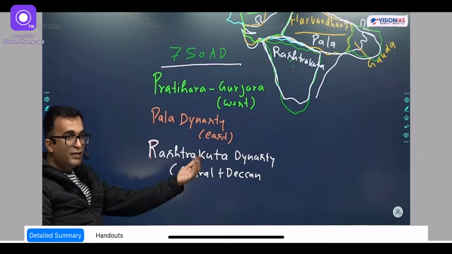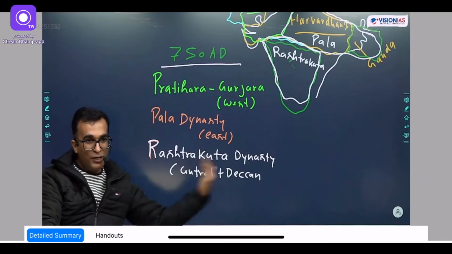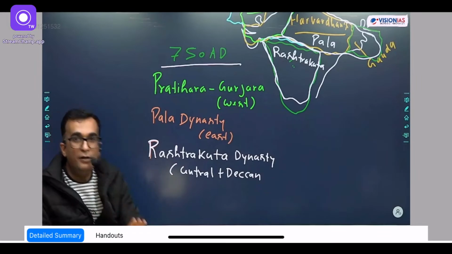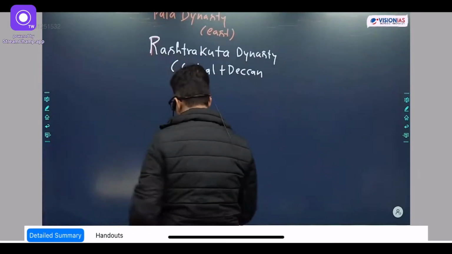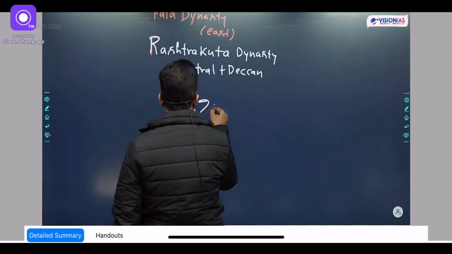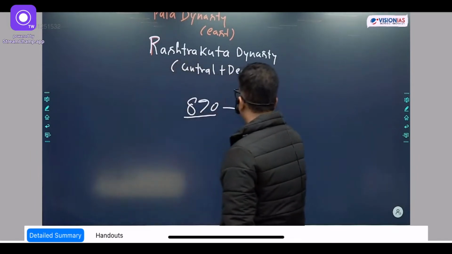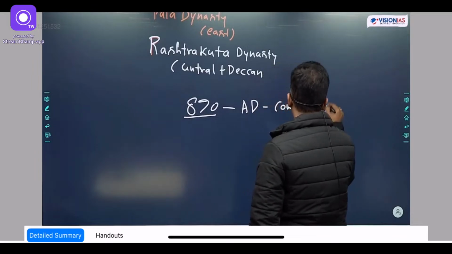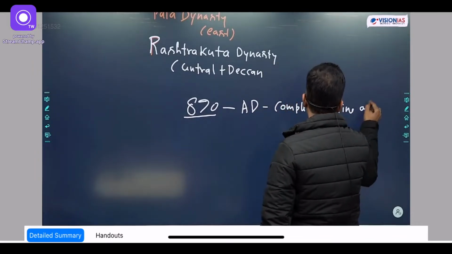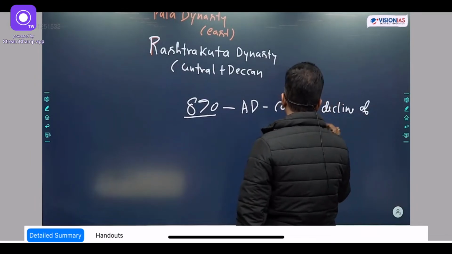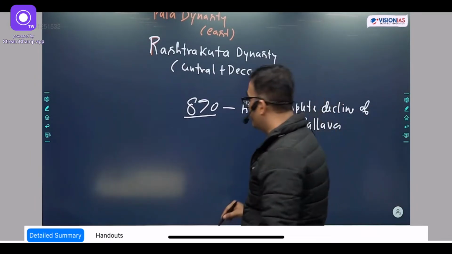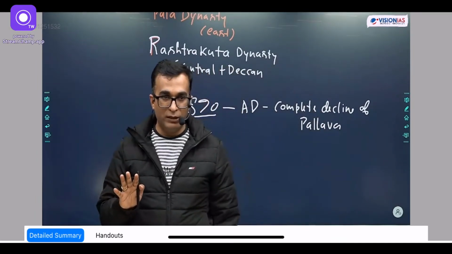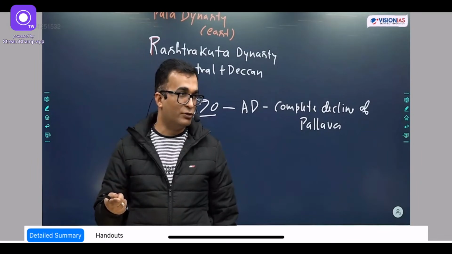I'm revisiting. This time we are going to south, then north, then south, then north. So we are moving like this. In 890 AD, there was complete decline of Pallava, and at the place of Pallava who is emerging? The last dynasty of ancient India; after this, medieval chronology starts.